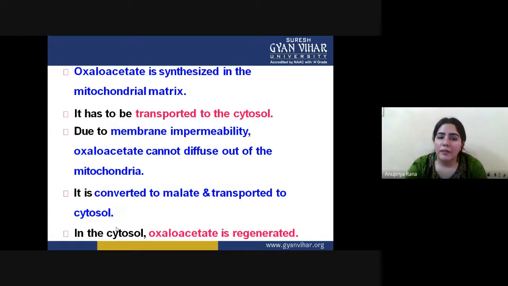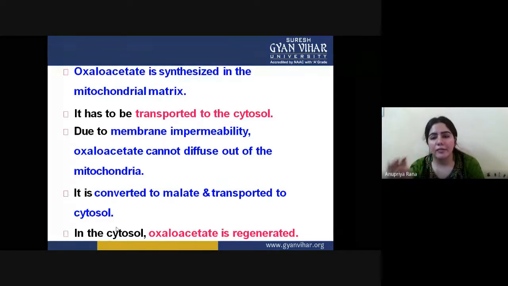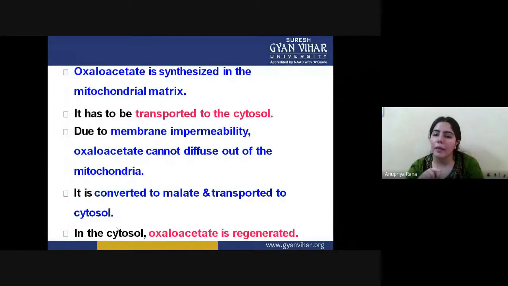Now the oxaloacetate is synthesized in the mitochondrial matrix as a result of the Krebs cycle. It has to be transferred to the cytosol, and due to membrane impermeability, oxaloacetate cannot diffuse out of the mitochondria. But it has to be transported to the cytosol. Glycolysis happens inside the cytosol, but the Krebs cycle happens inside the mitochondria.